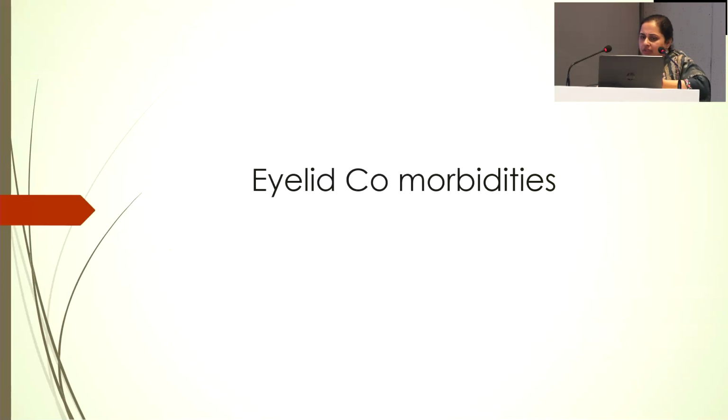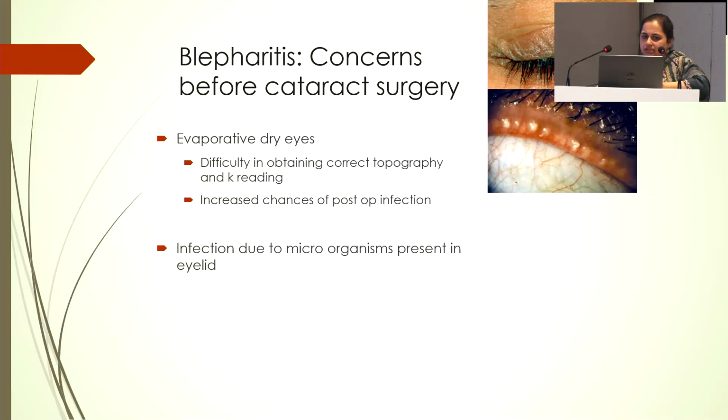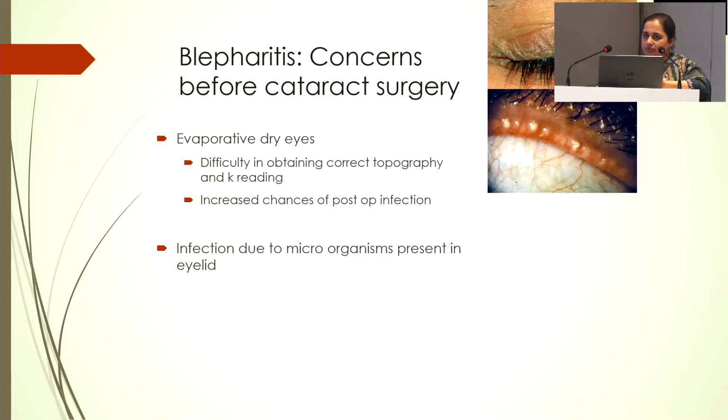Now a brief note about eyelid comorbidities. In cases of blepharitis, what are the concerns before cataract surgery? The concerns are evaporative dry eye because of the meibomitis, and infection due to microorganisms. So it is always better to treat the blepharitis, wait for a while and give additional lubrication, because the evaporative dry eye sometimes takes a bit more time to resolve even if the blepharitis has resolved.